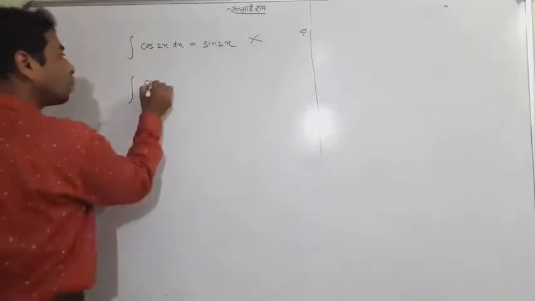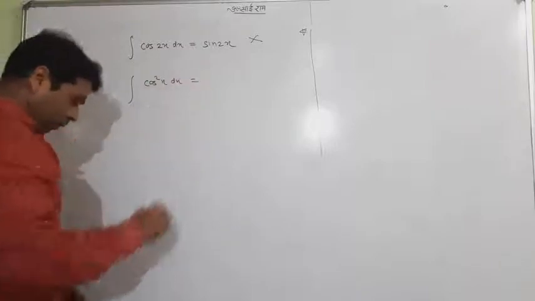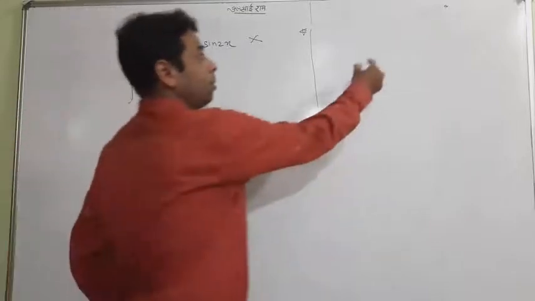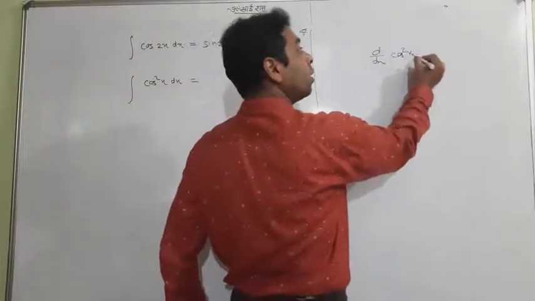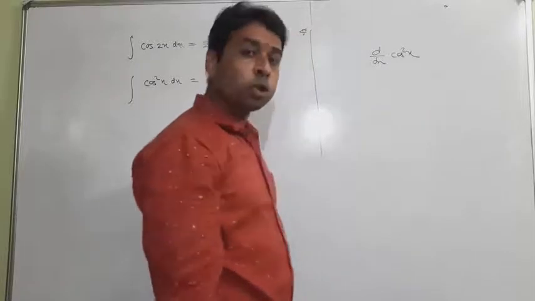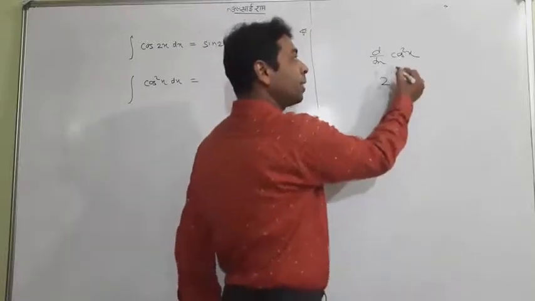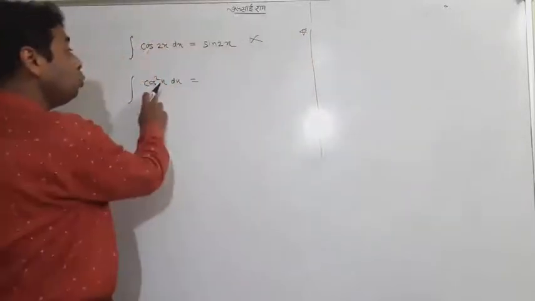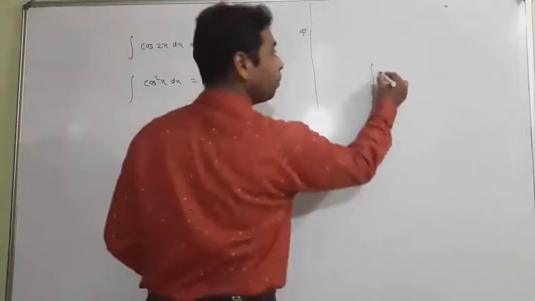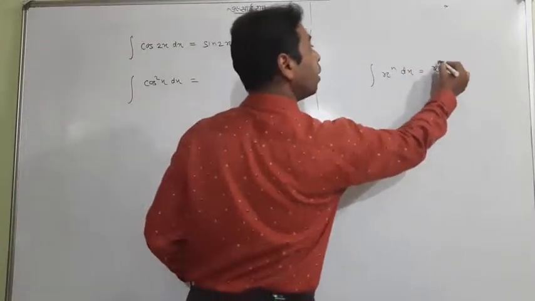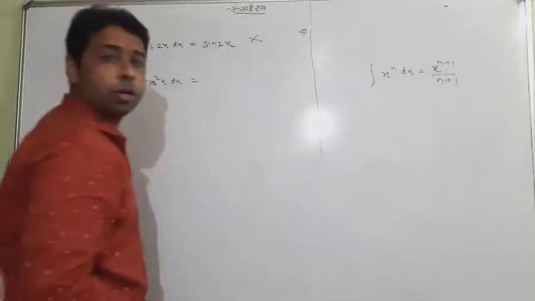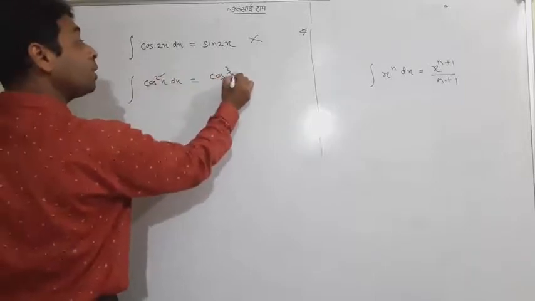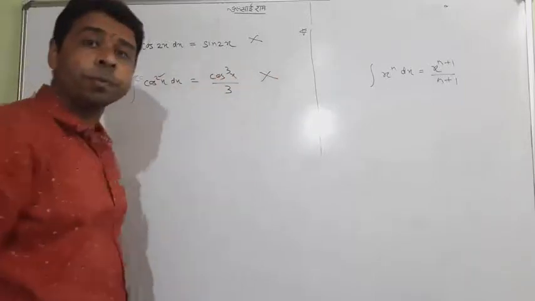Suppose you have cos square x. Definitely you will think about how we do the differentiation. d by dx of cos square x, you use the power form. The power will come in front, and cos x, and cos again gives minus sin x. So again you may think you use the power form here. What is the power form? Add one to the power. So students will try initially cos to the power 1 adding one to the power, giving power 3. It is wrong.